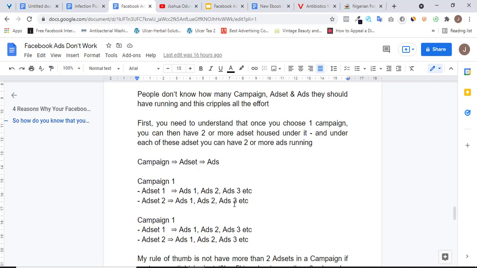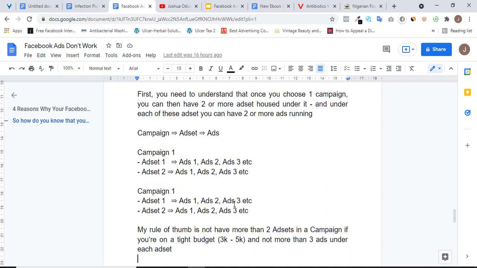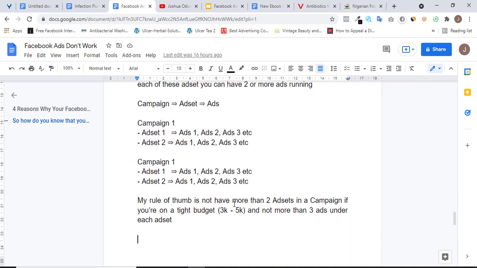If you are on a tight budget, I'm going to show you my rule of thumb, what I do. My rule of thumb is not to have more than 2 ad sets in a campaign. I usually don't have more than 2. At max, I have 3 ad sets in a campaign. And under each ad set, I make sure I don't use more than 3 ads. In short, I don't think I even use up to 3 ads under each ad set. I make sure it's just 2 ads all the time. Majority of the time, they are usually just 2 ads. All I'm doing is 1 campaign, 2 ad sets, and 2 ads under each ad set.